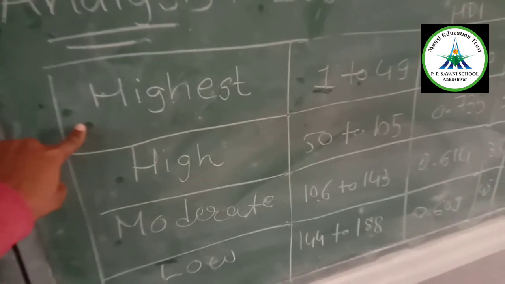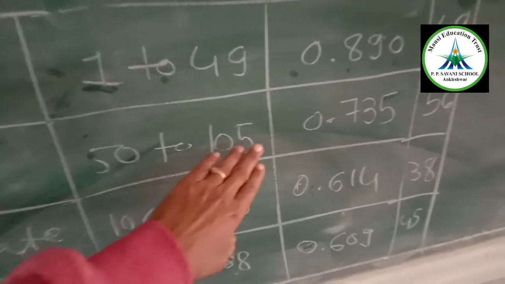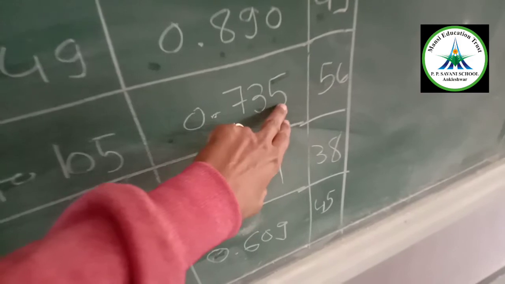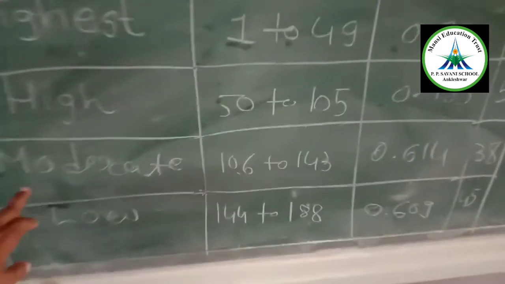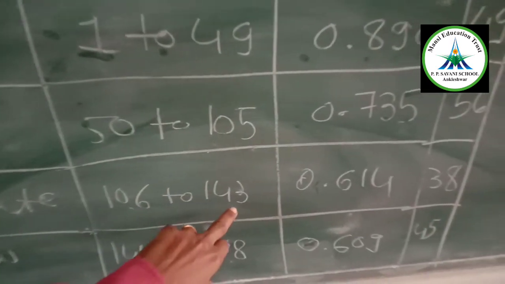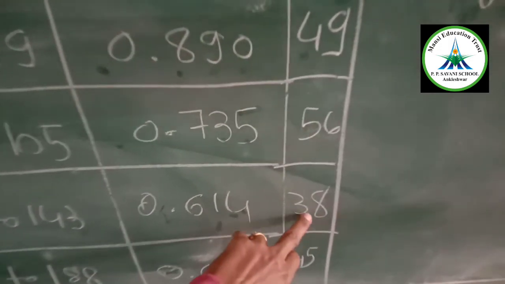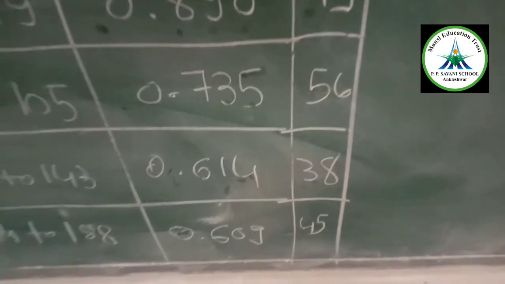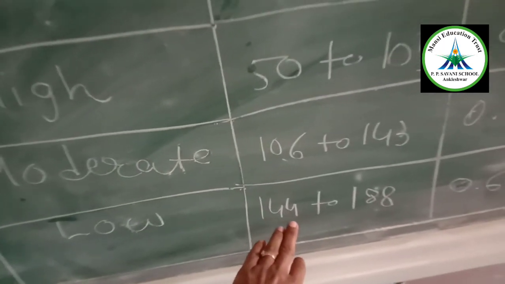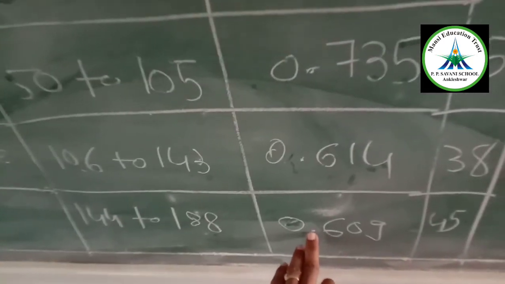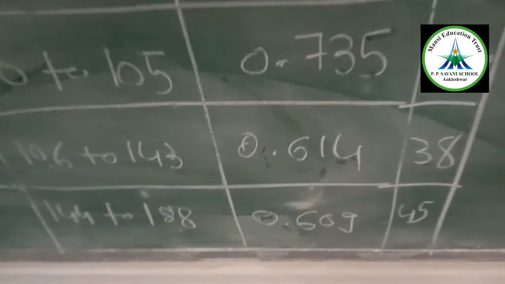Next is high: 50 to 105 countries, they have 0.735 HDI. So a total of 56 countries are considered in this category. Moderate: 106 to 143, which have 0.614 in the HDI score. So there are a total of 38 countries in this category. And the last one is low, that is 144 to 188. They have an HDI score of 0.609. So in this category there are 45 countries.